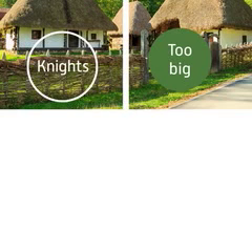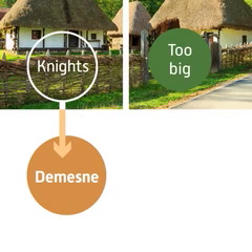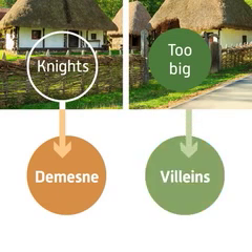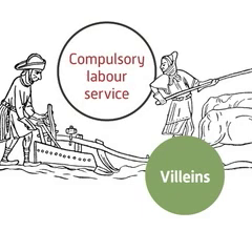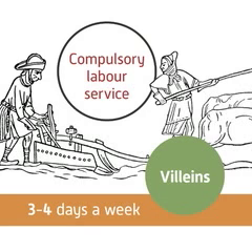In order to enable effective management, the village was further divided. The knights would retain a plot, known as the demesne. The rest was given to villagers, who were known as villeins. The villeins were given plots to farm in return for compulsory labour service. They were required to farm the knight's demesne 3 to 4 days a week.